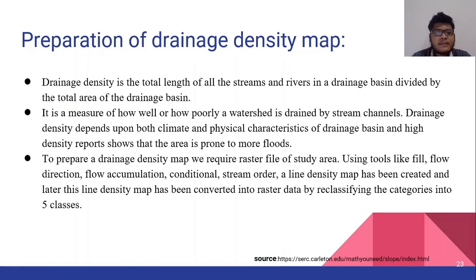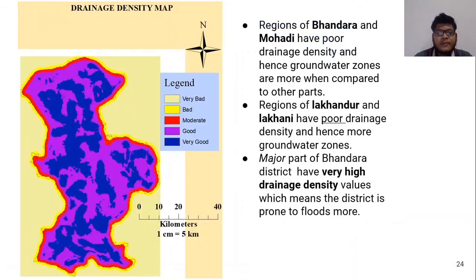Preparation of drainage density map. Drainage density is the total length of all the streams and rivers in a drainage basin divided by the total area of the drainage basin. It was made by considering tools like fill, flow direction, flow accumulation, stream order, and finally using line density, the drainage density map is created. As you can see, the drainage density map falls in the good region, so natural groundwater recharge is quite good here.